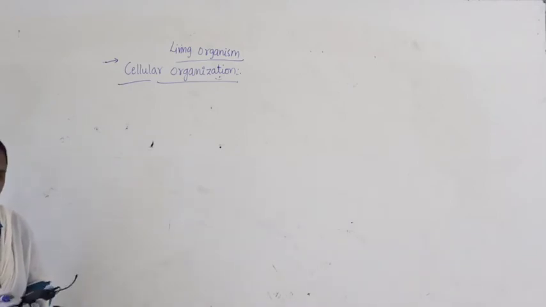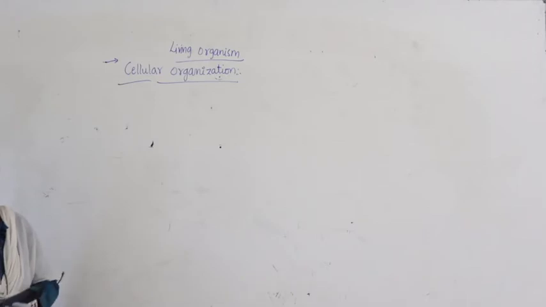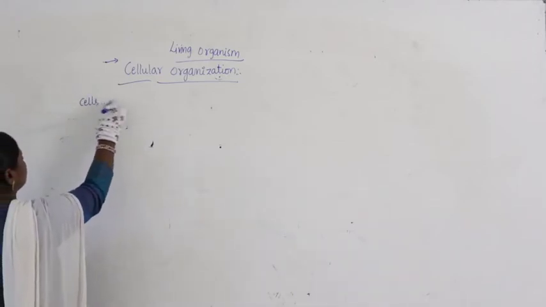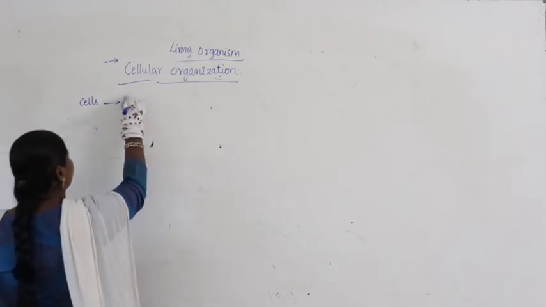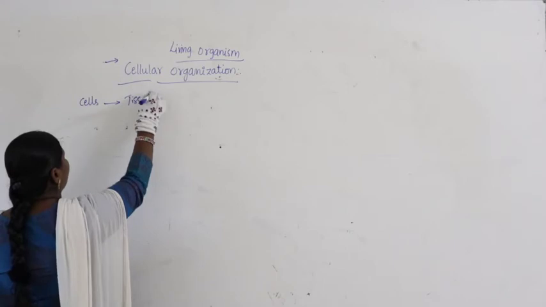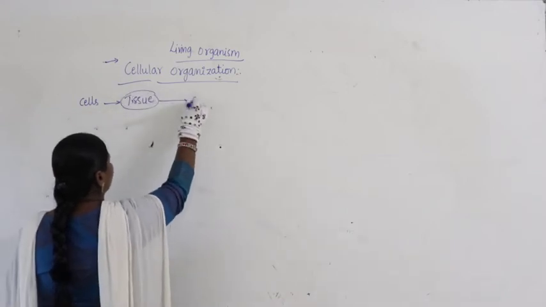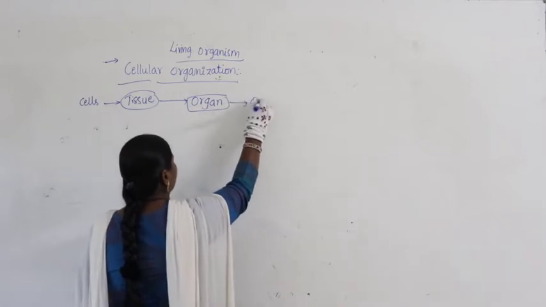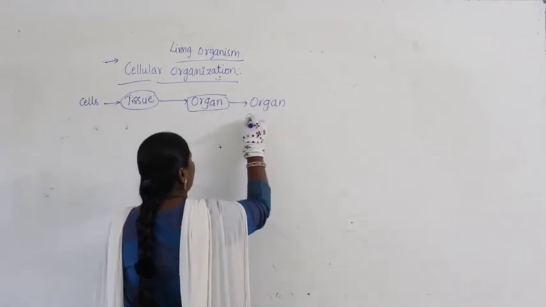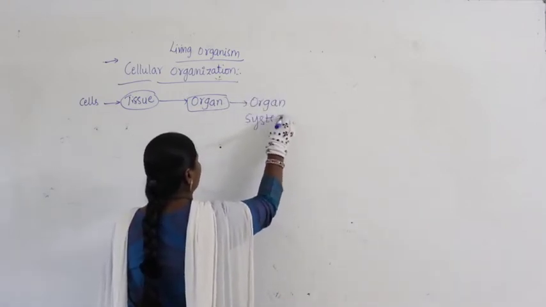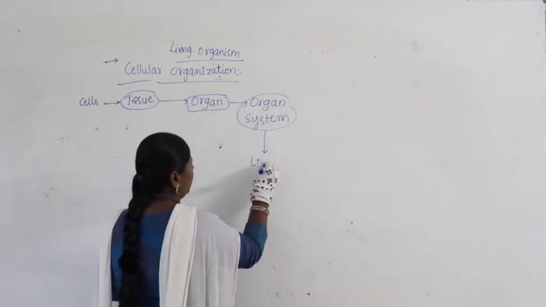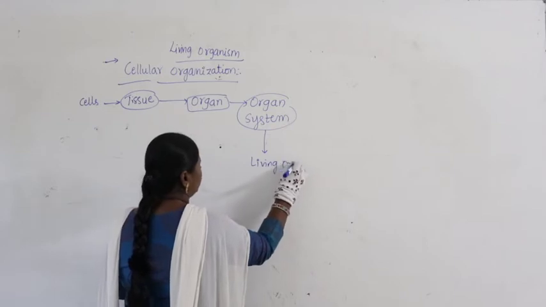Now, in lower classes you might have studied the basic thing: there are cells. When a group of cells join together, it leads to formation of tissue. When a group of tissues join together, it leads to formation of an organ, and that leads to formation of an organ system, and that leads to formation of a living organism.